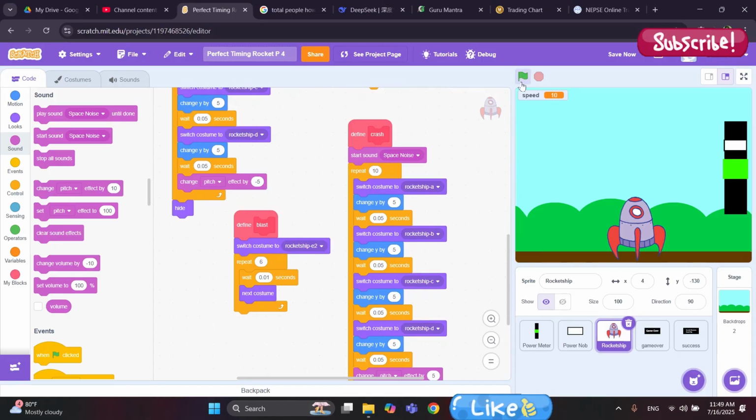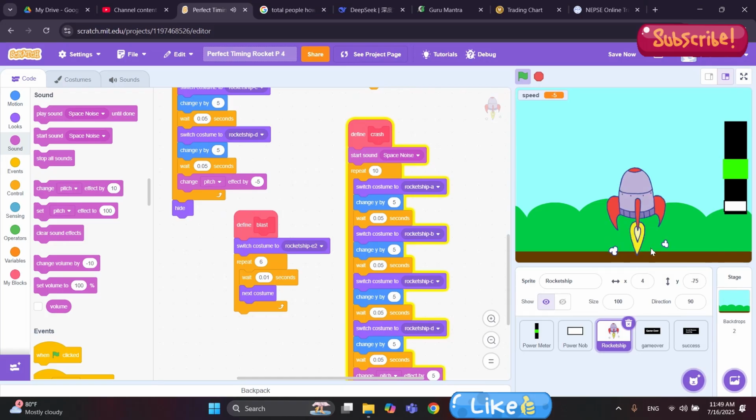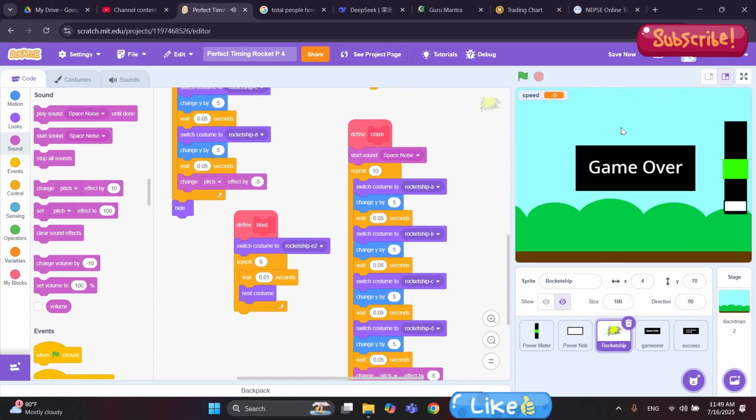Let's see. Click on the green flag. Now I will click in the black part. Look, pitch effect has increased. Boop. And the last part, the last sound effect of blast.